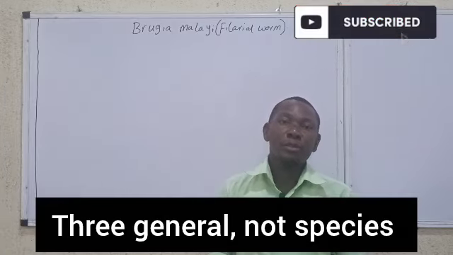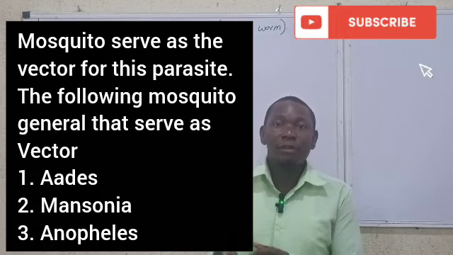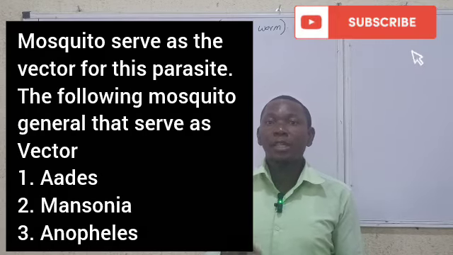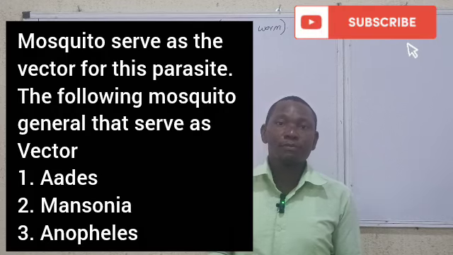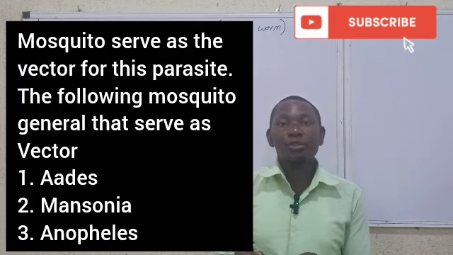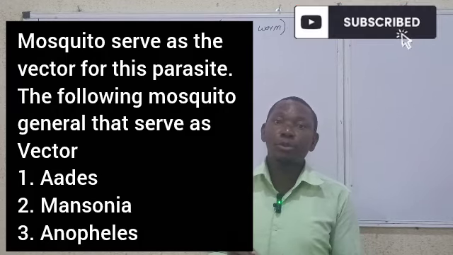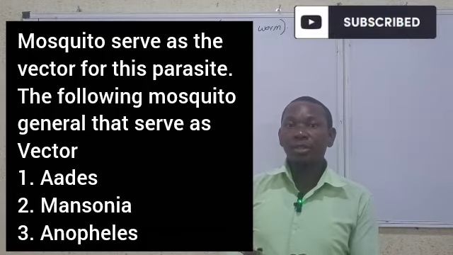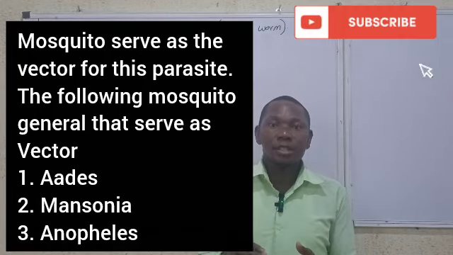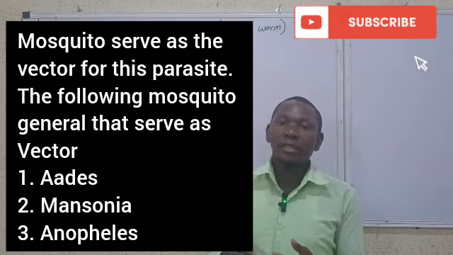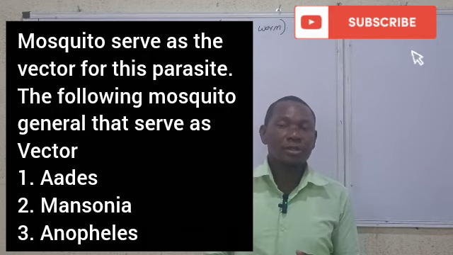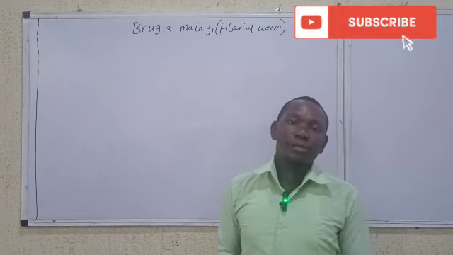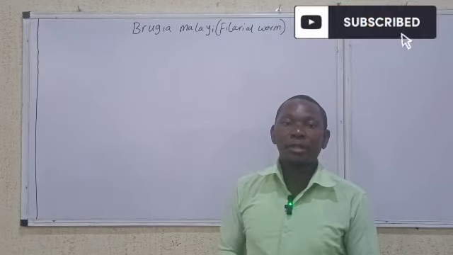We have three species of mosquito that are usually vectors to this parasite, and they are the Anopheles mosquito, the Aedes, and the Mansonia. Though some texts tend to include the Culex, the three most popular vectors, according to recent research, are the Anopheles, the Aedes, and the Mansonia, or these three genera serve as the vector for this particular parasite.